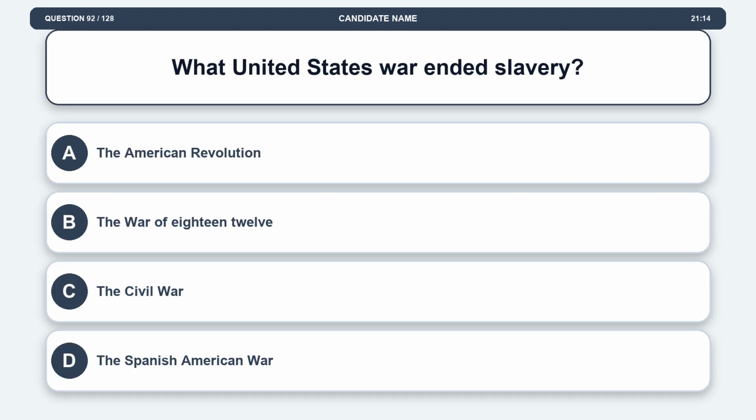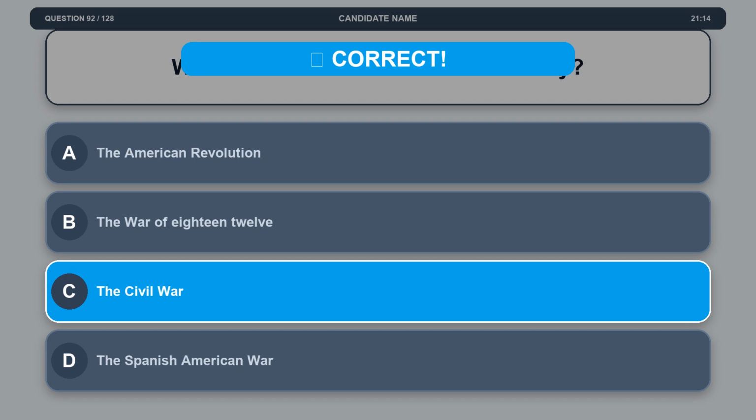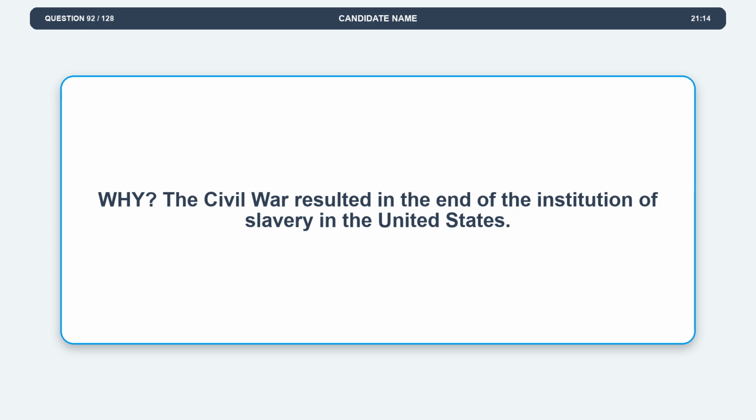Question 92. What United States war ended slavery? Option A, the American Revolution. Option B, the War of 1812. Option C, the Civil War. Option D, the Spanish-American War. The correct answer is option C, the Civil War. Explanation. The Civil War resulted in the end of the institution of slavery in the United States.